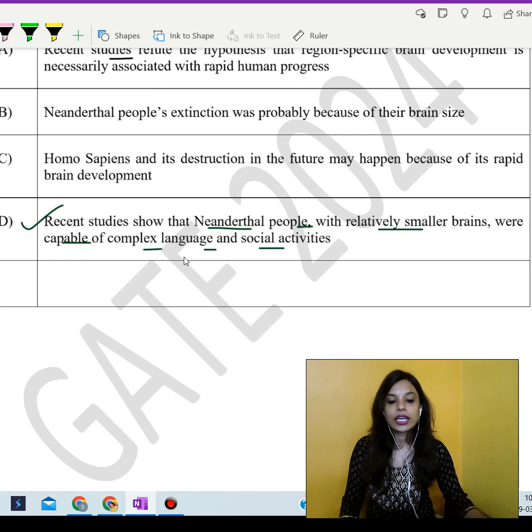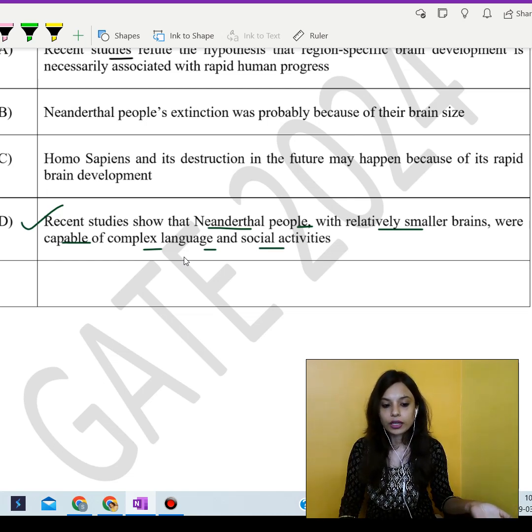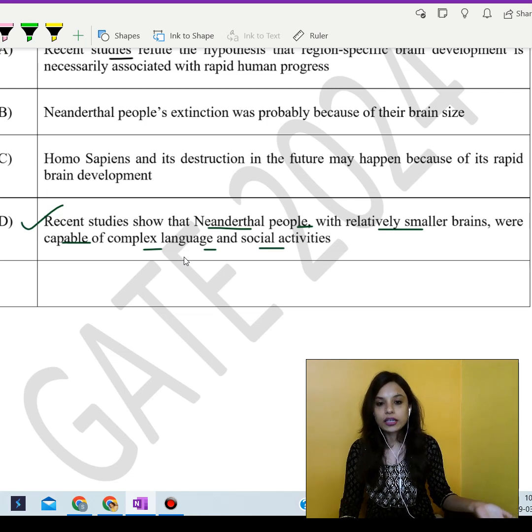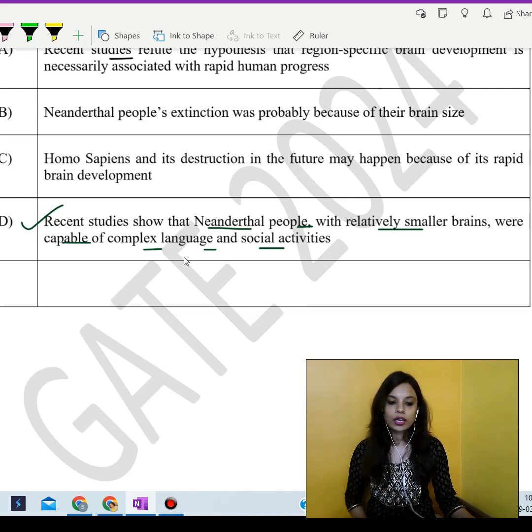So this suggests that factors beyond the brain size alone may influence intelligence, weakening the argument that associates the larger brains with greater intelligence. Okay.